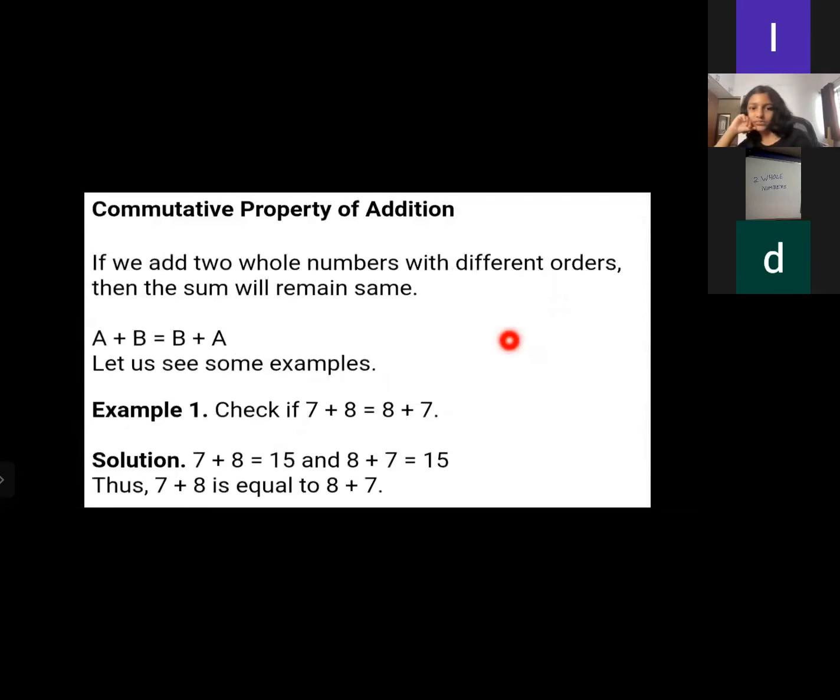Now move on to the second concept, the commutative property of addition. What it says is that if we add two whole numbers in a different order, the sum will remain the same. For example, a plus b is equal to b plus a. Let us see an example. Check if 7 plus 8 is equal to 8 plus 7 or not. 7 plus 8 is equal to 15 and 8 plus 7 is also 15. So 7 plus 8 is equal to 8 plus 7.